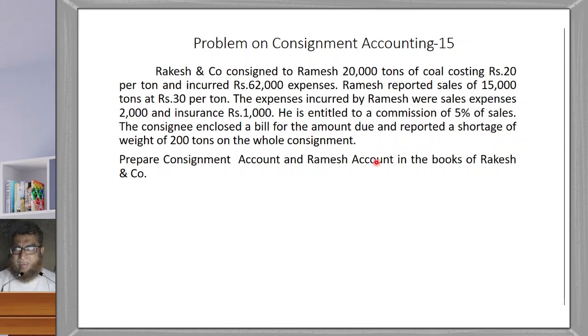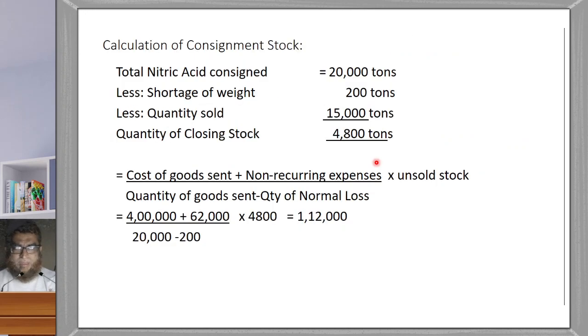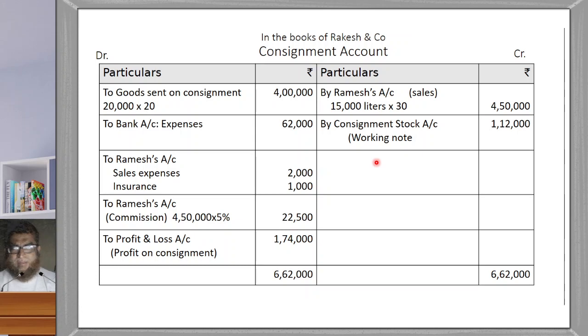So there is a shortage of weight. Out of 20,000 tons, they have found a shortage of weight of 200 tons. This is a normal loss in the case of coal. So prepare the consignment account and Ramesh's account. They have asked us to prepare the consignment account and the consignee's account. So first of all, we will prepare the consignment account in the books of Rakesh and Company.